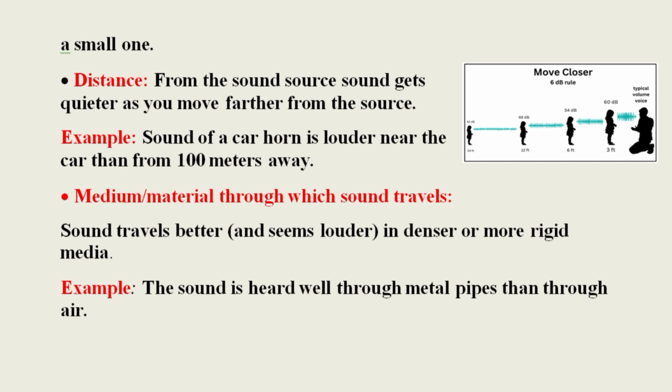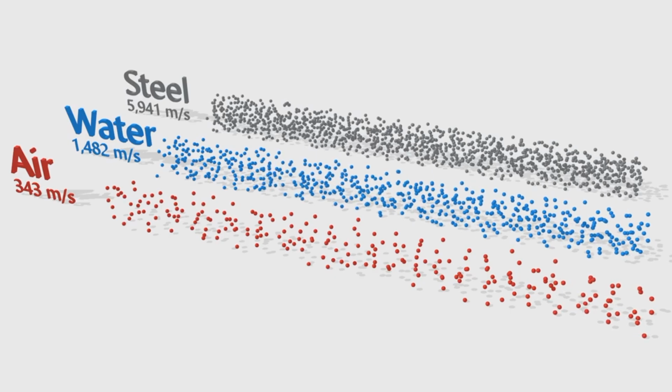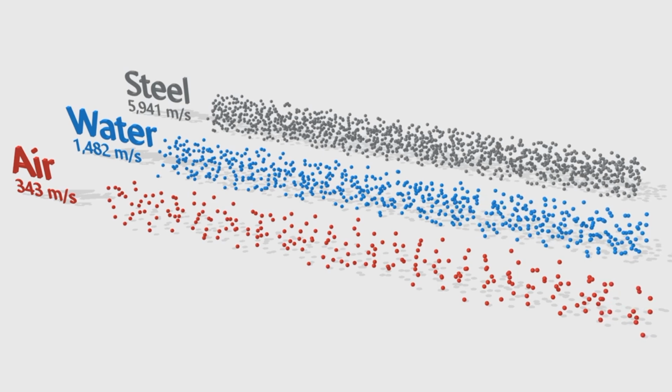Medium or material through which sound travels. Sound travels better and seems louder in denser or more rigid media. For example, the sound is heard better through metal pipes than through air. In this animation, sound is traveling faster in solids and liquids than in gases because particles in solids and liquids are more closely packed, allowing vibrations or sound waves to transfer more quickly from one particle to another. In gases, particles are far apart, so sound takes longer to travel.